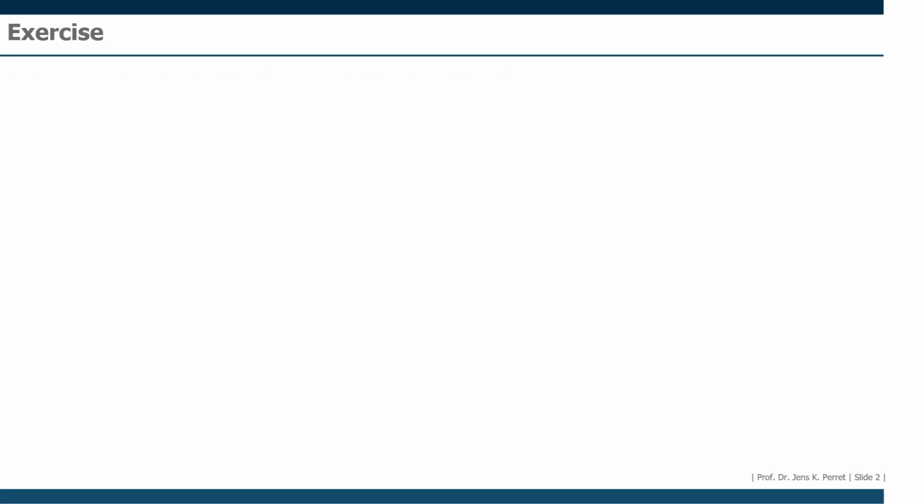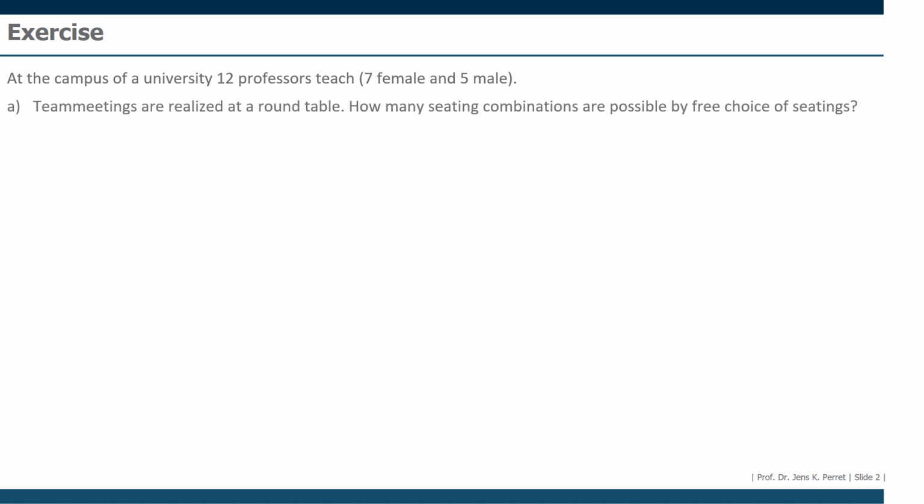Our task here: at the campus of a university, 12 professors teach. 7 of them are female and 5 are male. And team meetings are held at a round table. How many seating combinations are possible by free choice of seatings?